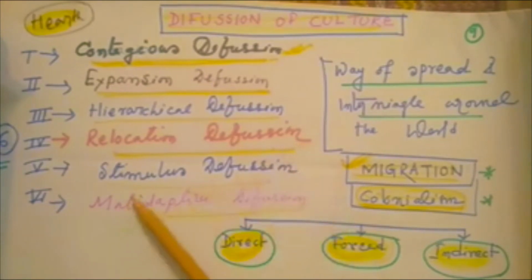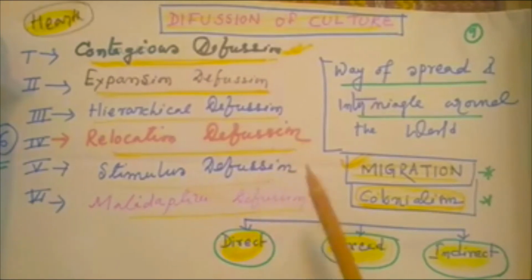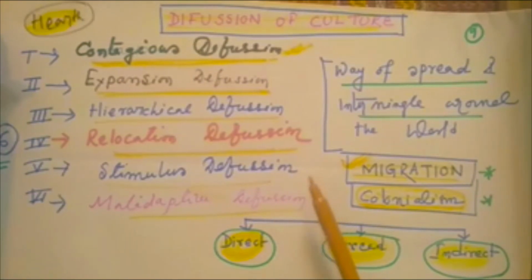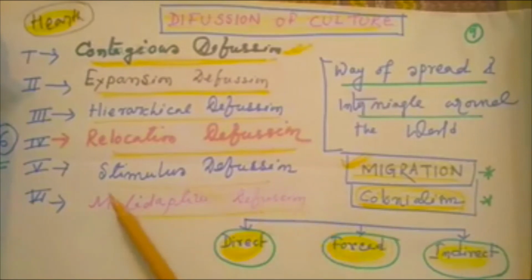Stimulus diffusion is through the media, through continuous campaigning, where a few attributes of culture spread throughout the world. That is stimulus diffusion. Here I would like to cite an example. During COVID-19, wearing a mask in India was a campaign, that is stimulus diffusion. We all became familiar with how to put on masks during the pandemic.